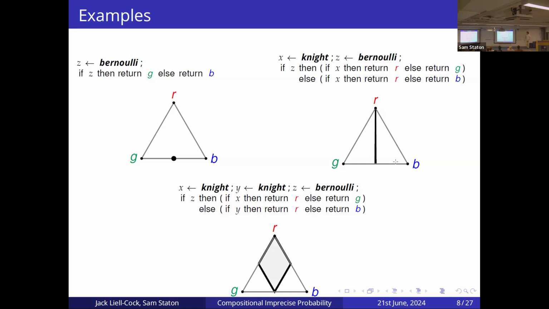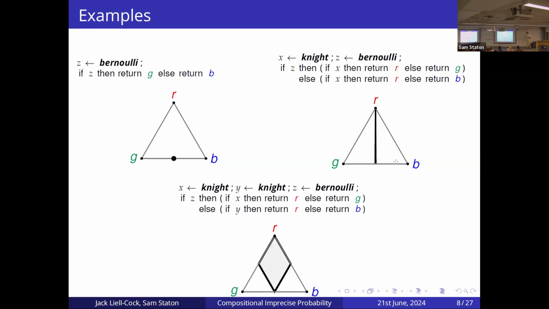On the other hand, if we add a little bit of complexity and bring a bit of Knightian uncertainty into our program, then what the Knightian uncertainty is saying is, okay, Z is a fair Bernoulli trial, but X could either be, say, in one extreme, the coin which always returns true. And if this is the case, this program will always return red, because it doesn't matter which Bernoulli branch we go down, it will always return red when X is true.